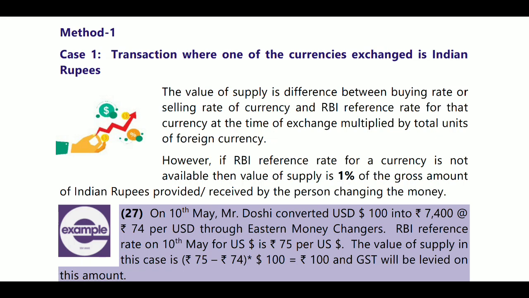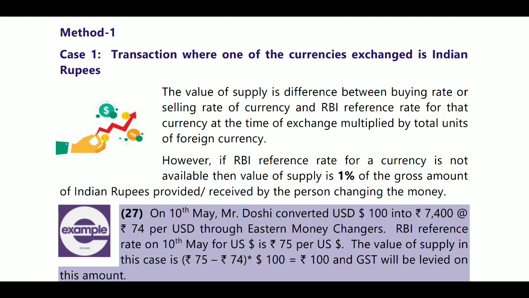So first we will see when, of the two currencies, one currency is Indian currency, then we will take the bid rate, and when Indian currency is involved, our RBI rate will be there.